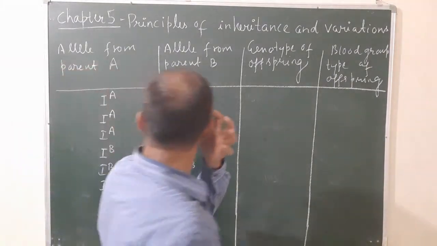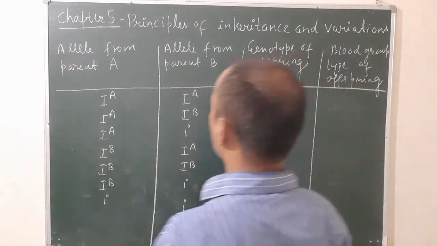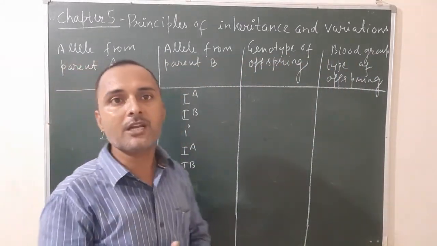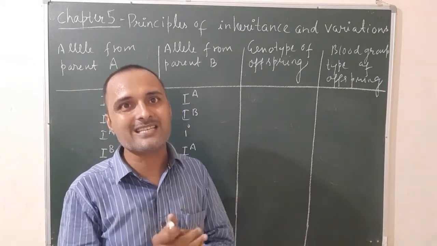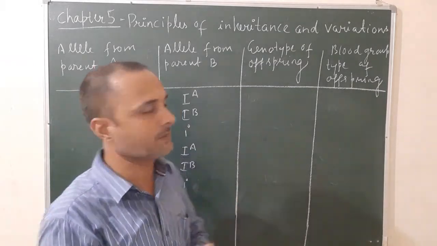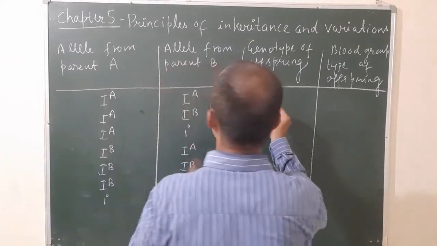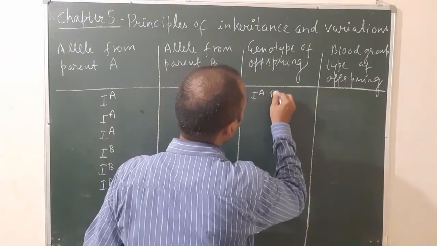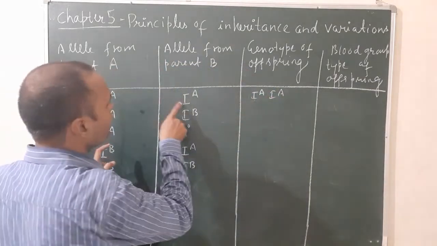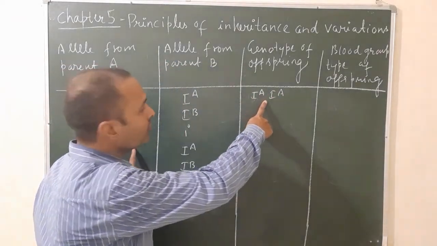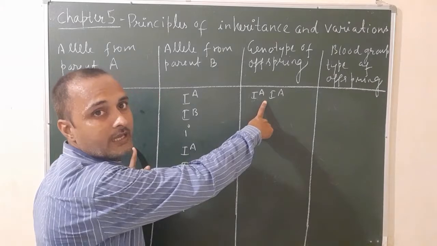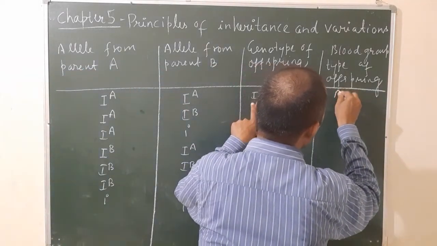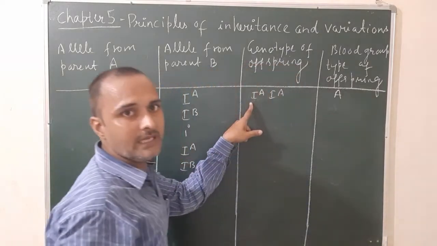Now let's see the genotype. As humans are diploid organisms, a pair of alleles is present, a pair of I is present in diploid organisms. So the genotype will be IA and IA combining in the diploid form. So the genotype will be IA IA, and the blood group will be A.